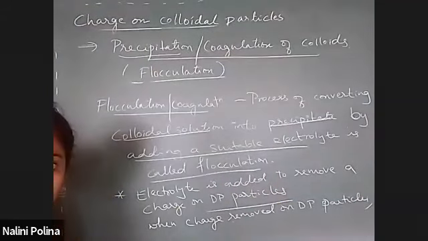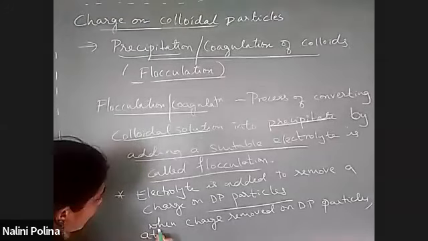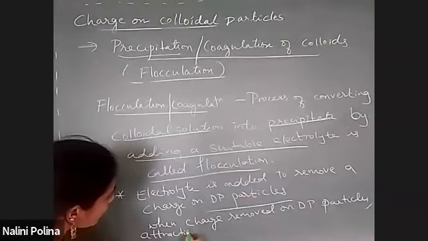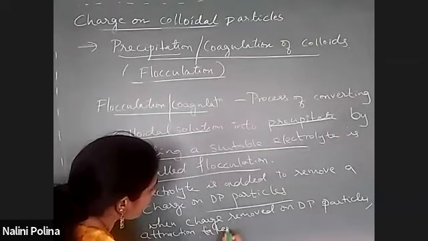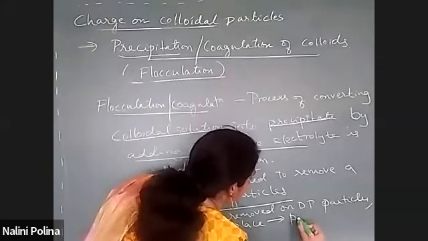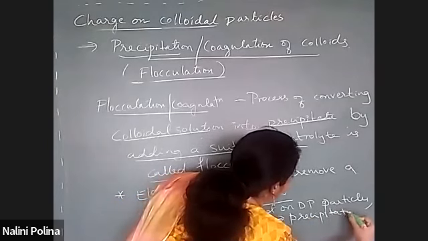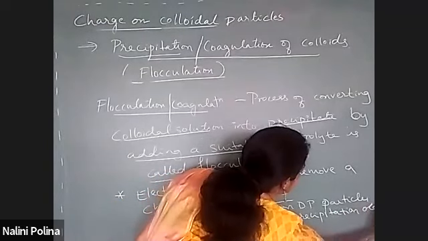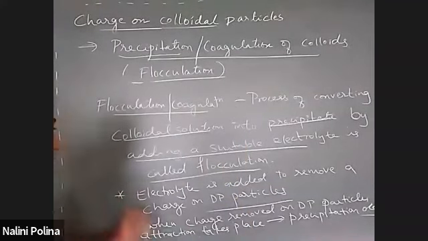Attraction takes place. Can you all see the board now? Yes, attraction takes place. If attraction takes place, precipitation occurs. That means colloidal particles will combine with each other and precipitation occurs. That's all. This is the importance of adding electrolyte.